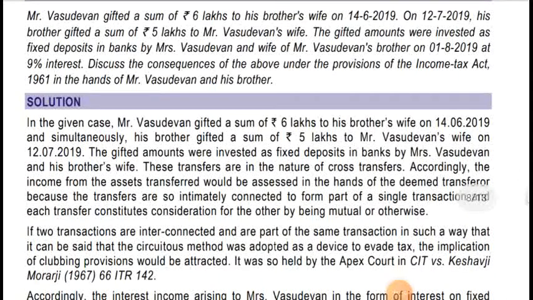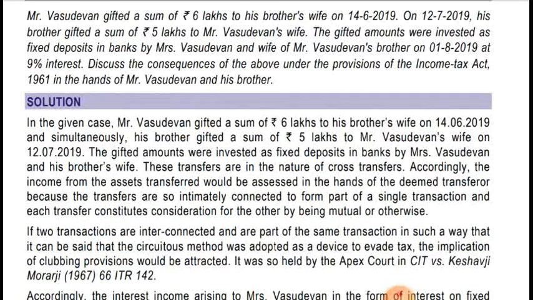So let's see. In the given case, Mr. Vasudevan gifted a sum of 6 lakh to his brother's wife on 14 June 2019, and simultaneously his brother gifted a sum of rupees 5 lakh to Mr. Vasudevan's wife on 12 July 2019. The gifted amounts were invested as fixed deposits in the bank by Mr. Vasudevan's wife and his brother's wife. These transfers are in the nature of cross transfer.